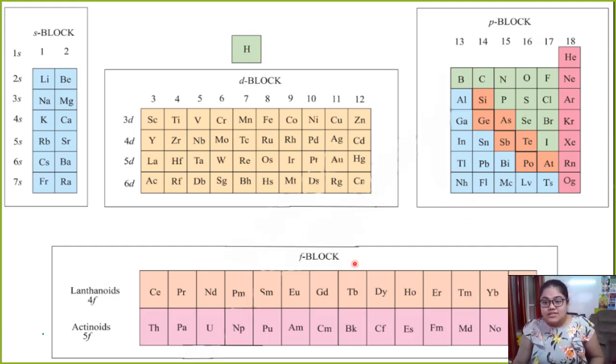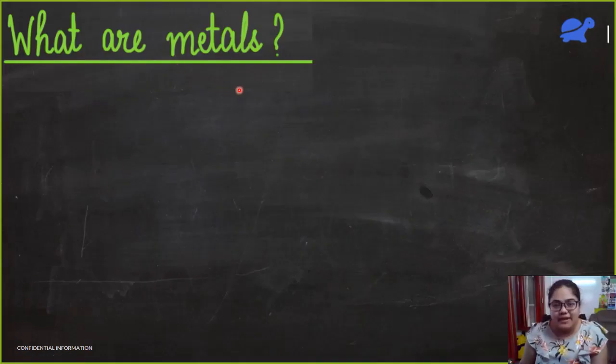So what do we notice here? The leftmost part, all of this plus this blue part, these are all the metals in the periodic table. Then the things which are in green and pink are the non-metals. And there are a few things in orange, placed between the metals and the non-metals. They are known as metalloids. You have to remember the names of these metalloids for your exam. Now let us see what actually metals are.